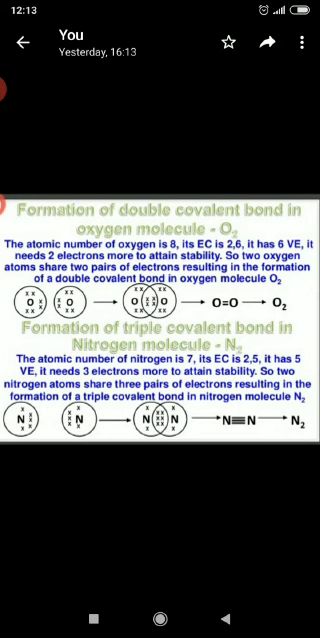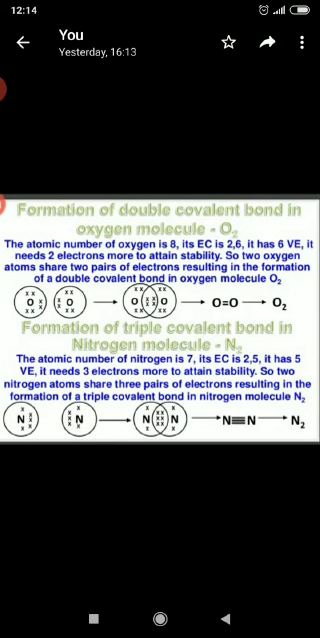Now formation of triple covalent bond. The atomic number of nitrogen is 7, so its electronic configuration is 2, 5. It has 5 valence electrons. So how many electrons does it need, students? Yes, it needs 3 electrons to gain stability. So 2 nitrogen atoms share 3 pairs of electrons, resulting in the formation of a triple covalent bond in nitrogen molecules.